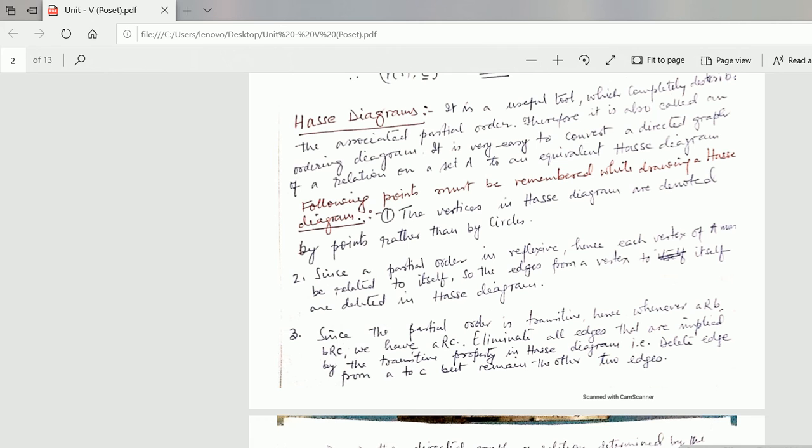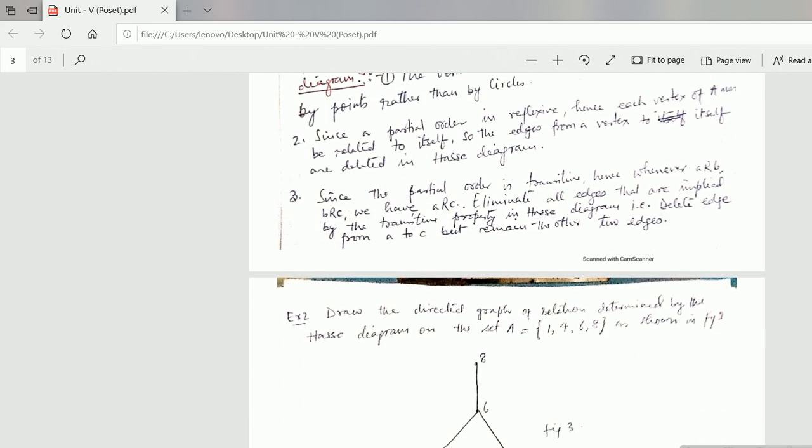So these are three points, and there should be a fourth point also. The fourth point is not written, I will show you.